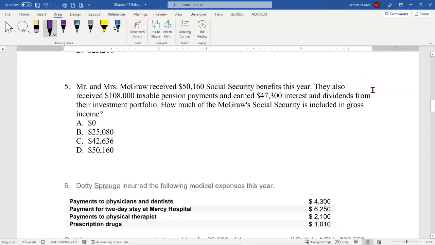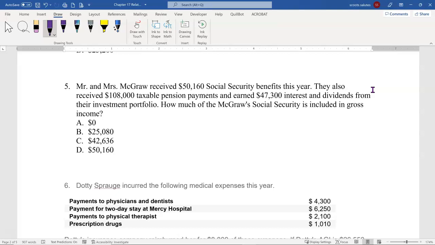So then we're going to move up a little bit, as you can probably imagine. It says Mr. and Mrs. McGraw received $50,160 of Social Security benefits this year. They also received $108,000 of taxable pension payments and earned $47,300 of interest and dividends from their investment portfolio. How much of the McGraws' Social Security is included in gross income?